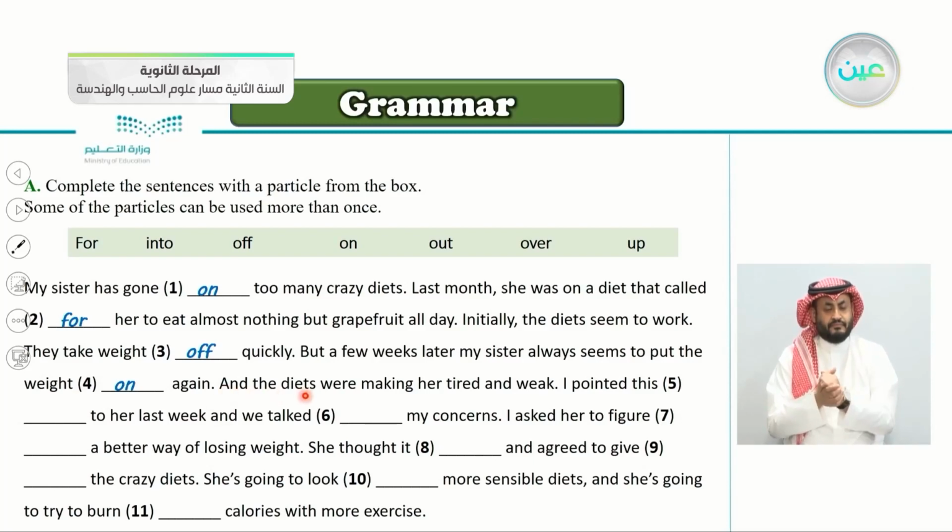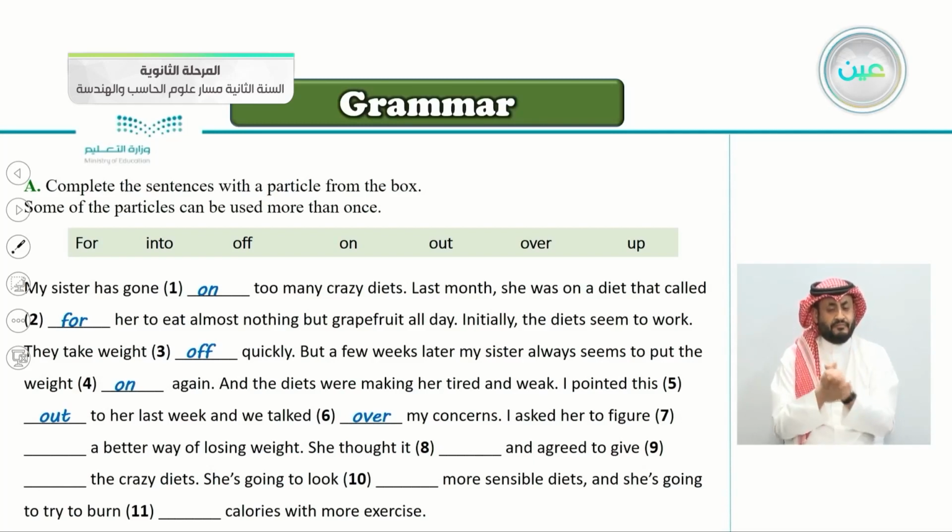And the diets were making her tired and weak. I pointed this blank to her last week. So point. Yes, very good. Point out. I pointed this out to her last week, and we talked blank my concerns. So we talked what? When you talk with someone about something, you say we talked it over. Very good. We talked over my concerns. It means we talked over my concerns.